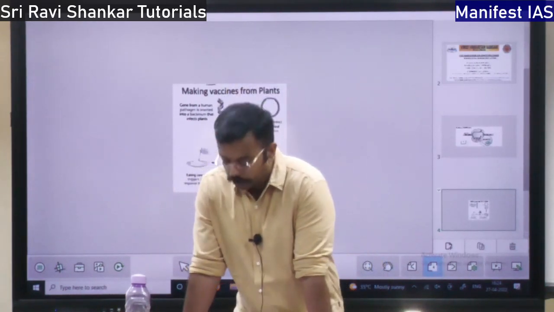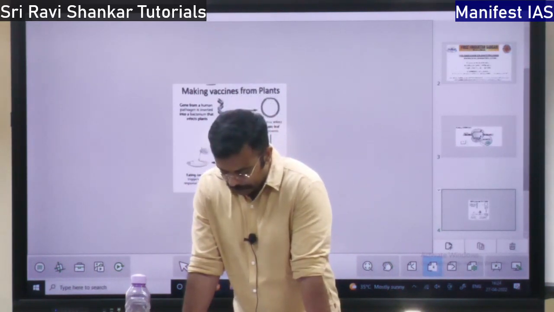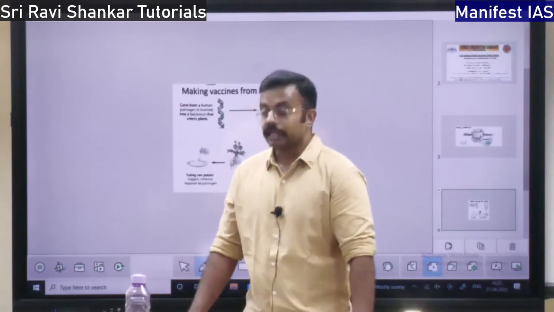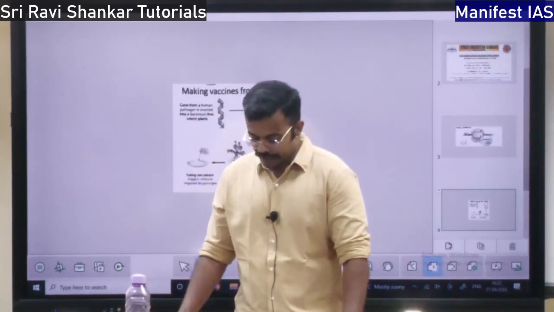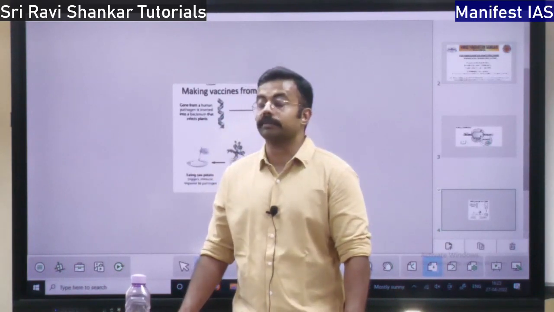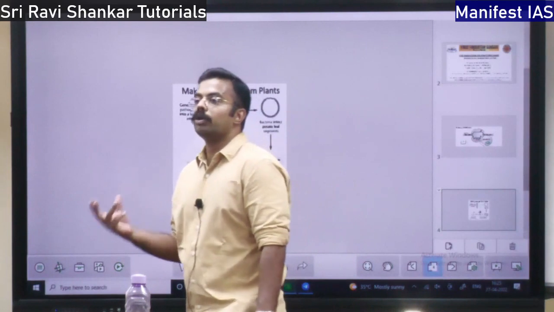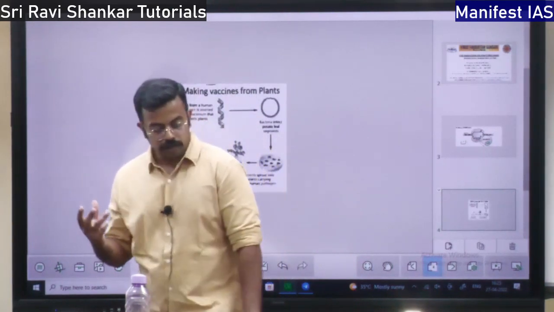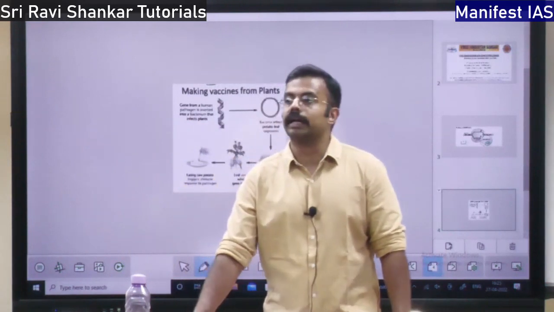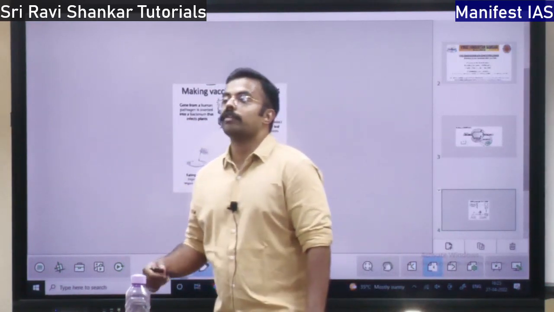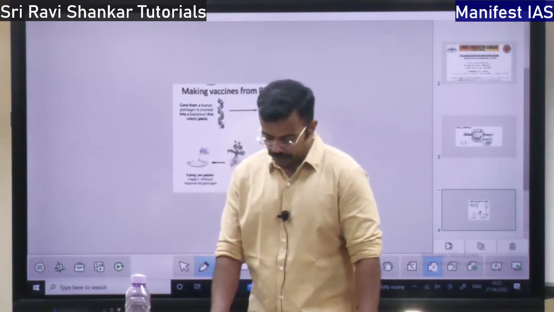So 3 major body tissues these pluripotent cells can take form of. One is ectoderm, that is nervous system. It can take the form of nervous system and skin tissues. It can become mesoderm. Mesoderm means it can become bone tissue, muscle tissue or blood tissue. And also it can become endoderm. Endoderm means it can take the form of the interior gut lining, right?